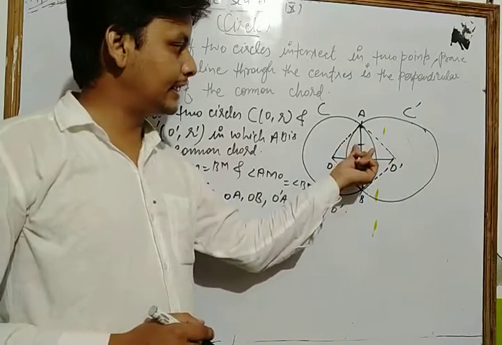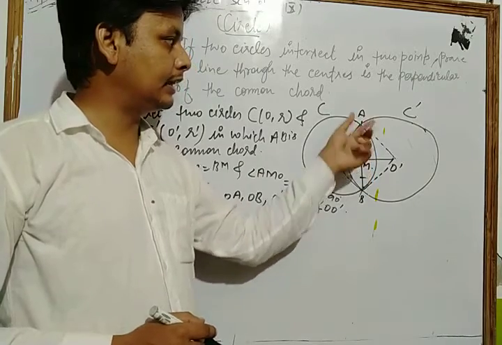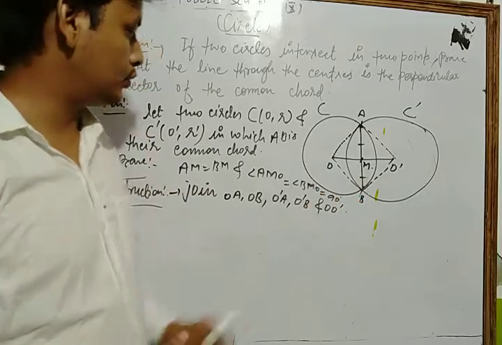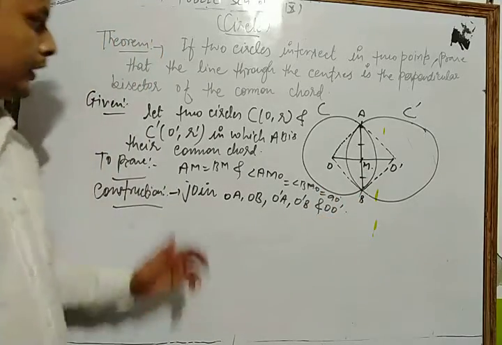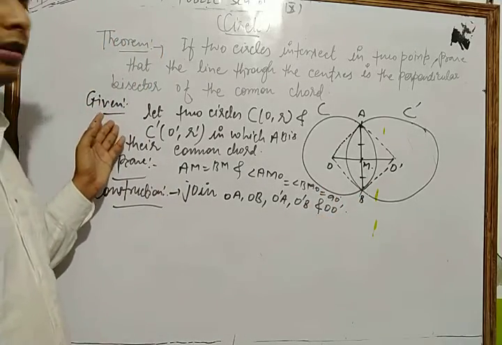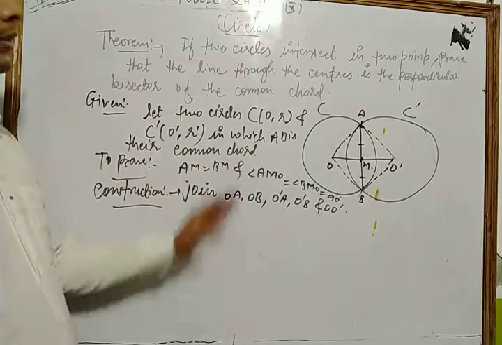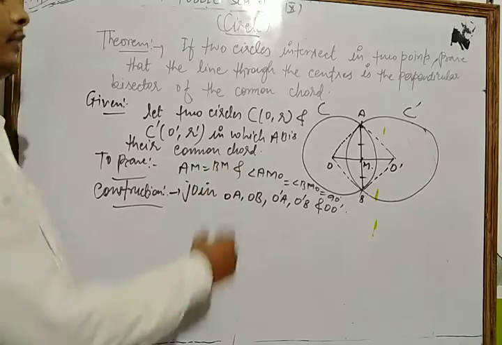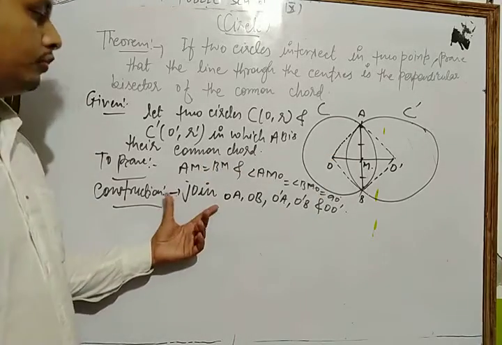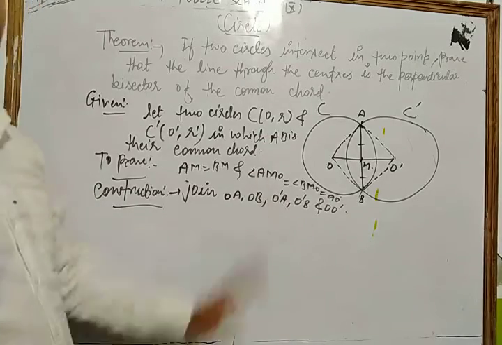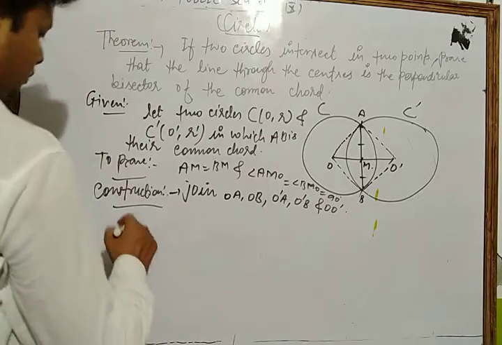So we have to show that AM is equal to BM as well as angle AMO is equal to angle BMO, each equal to 90 degrees. First we write the given, then what we have to show, and now we write the construction: join OA, OB, etc. Now we write the proof.